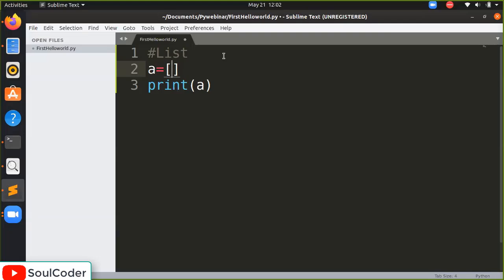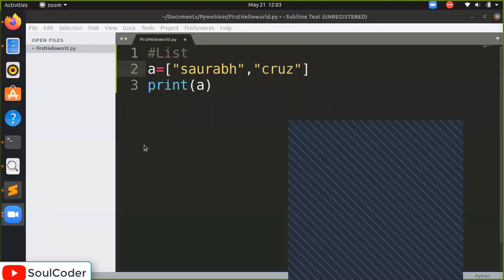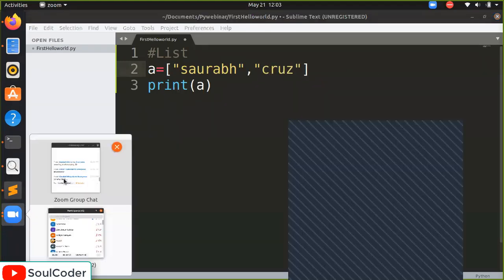For example, you have to store the names of your friends. I am randomly taking any values. For example, I am putting the name Saurabh here. I am putting any participant, Cruz. Any participant who raises a hand, I will write their name.